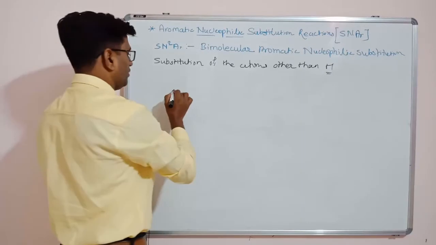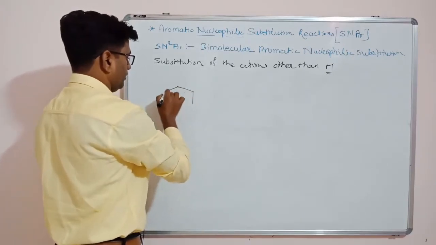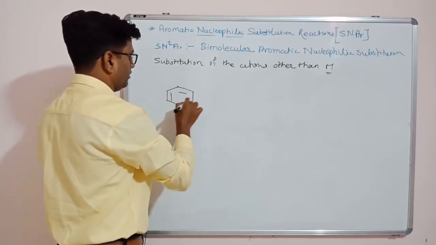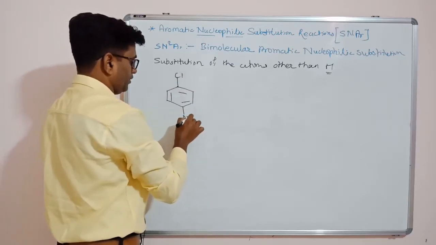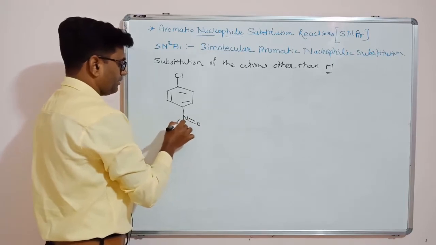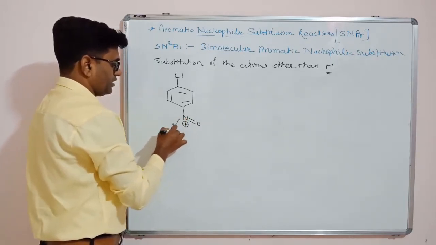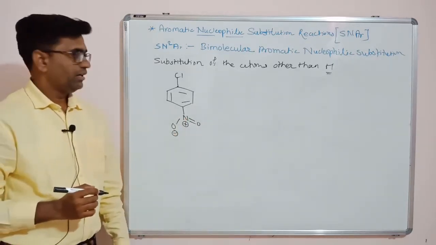For example, suppose we have para-chloronitrobenzene as our substrate.